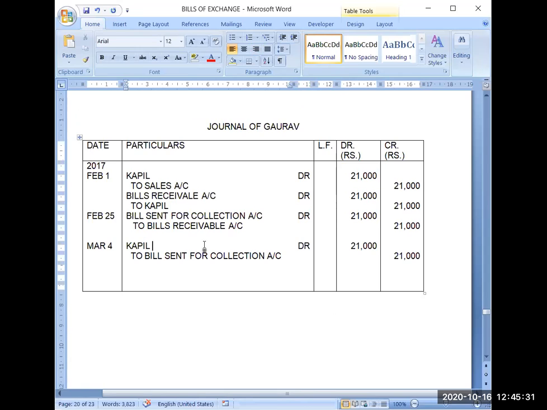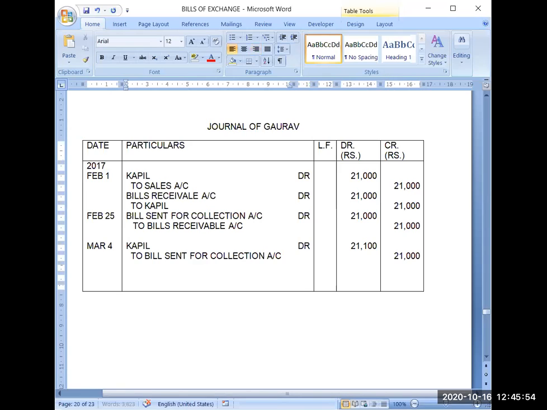So what Gaurav will do, Gaurav will add this rupees 100 in Kapil's account. And this amount you cannot change, 21,000, because the bill amount was 21,000 only. But bank will inform Gaurav and deduct rupees 100 from Gaurav's account.